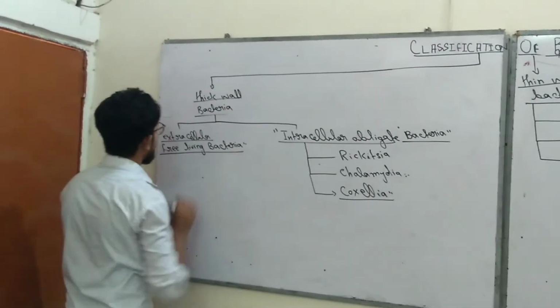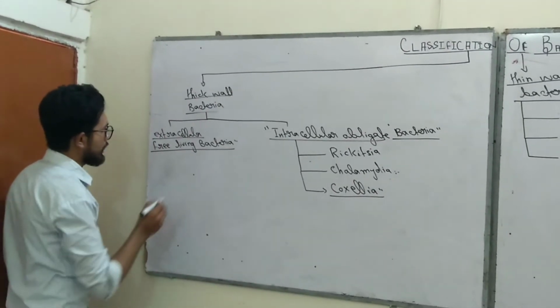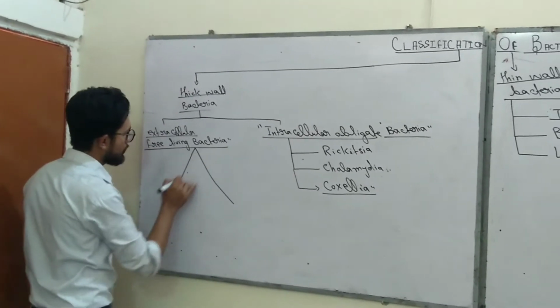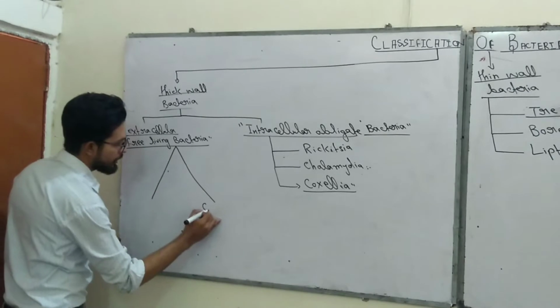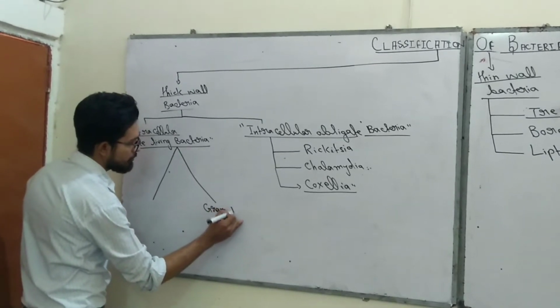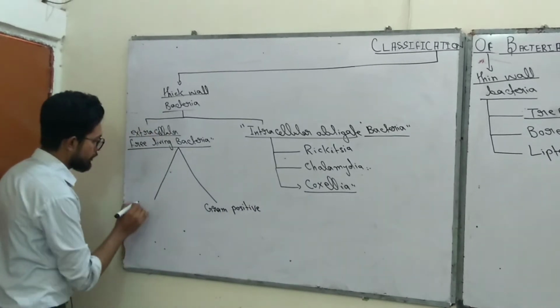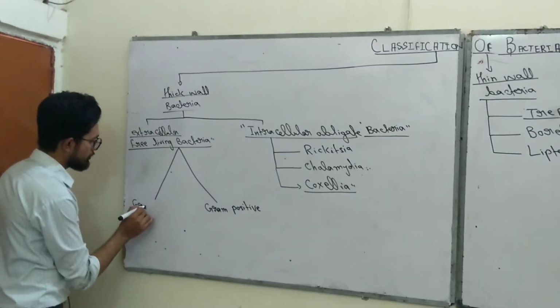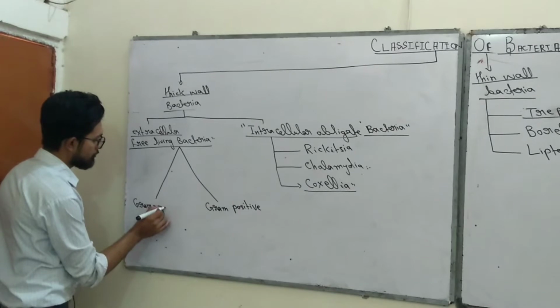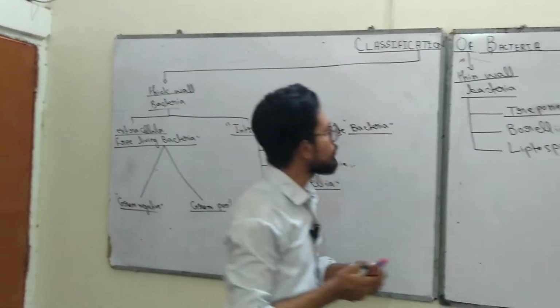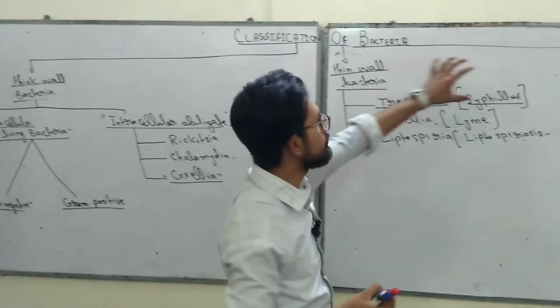Now extracellular free living bacteria are further divided into two groups. The first group is gram positive, and the second group is gram negative. Why have I not mentioned thin wall bacteria and wall-less bacteria here?